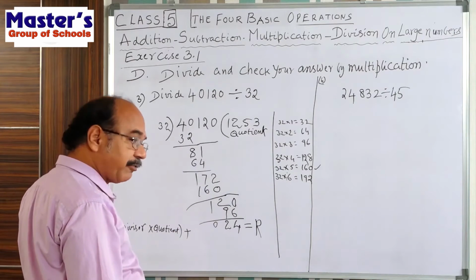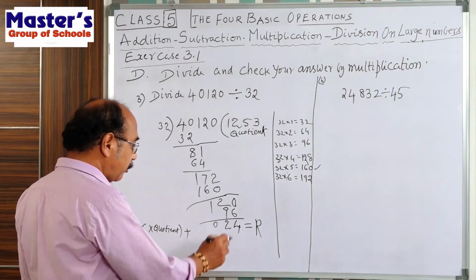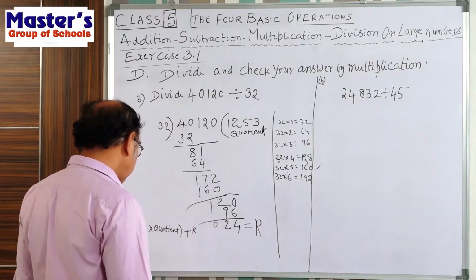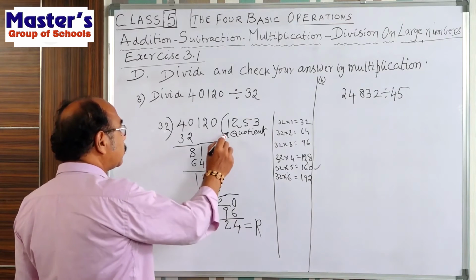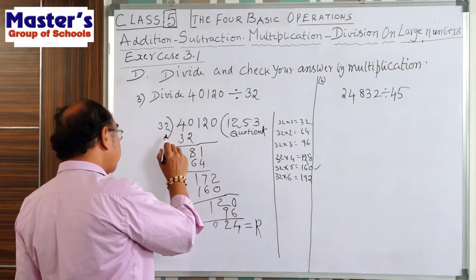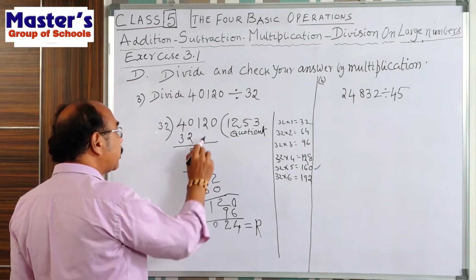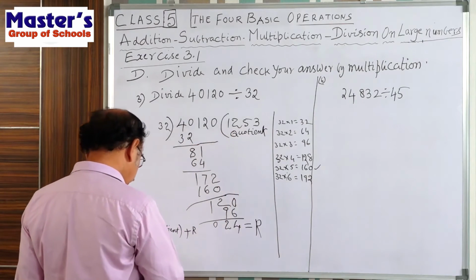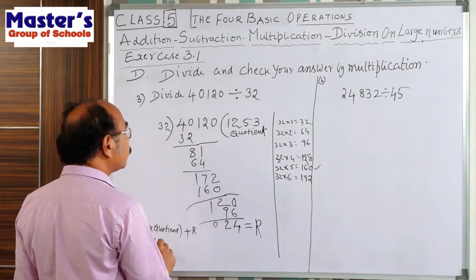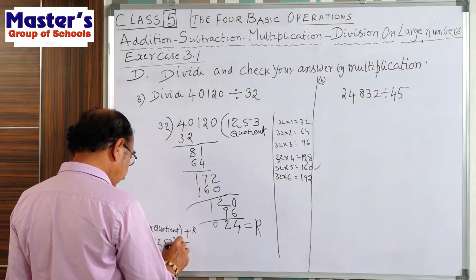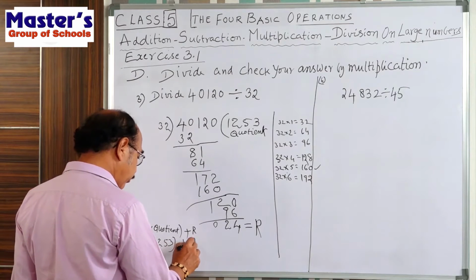After multiplication of divisor and quotient, we add the remainder. Here, what is the quotient? What is the divisor? 32. What is the quotient here? 1253. We add the remainder. What is the remainder? 24.